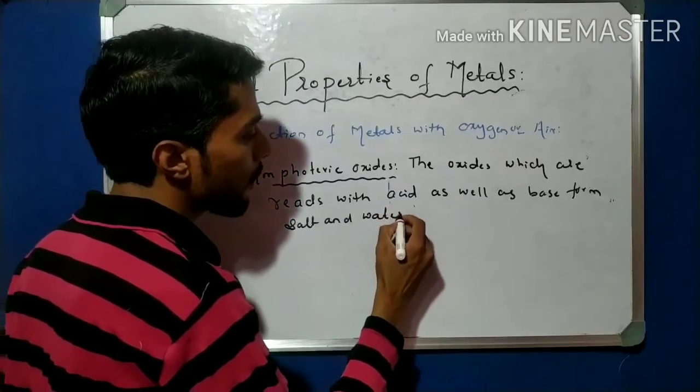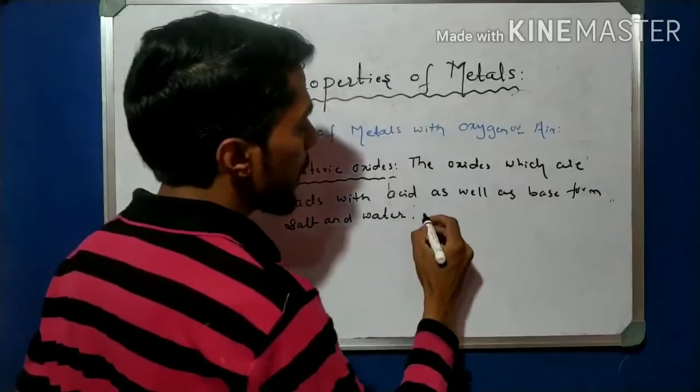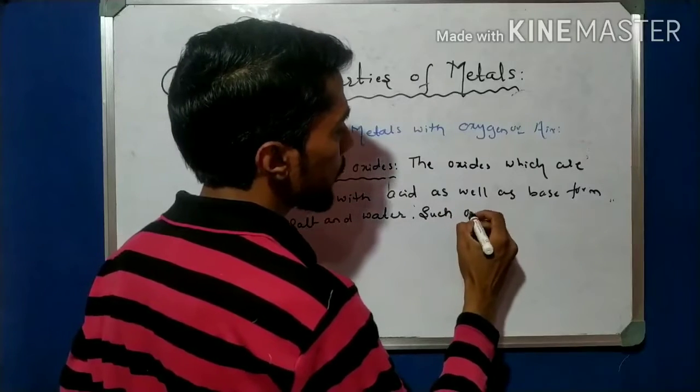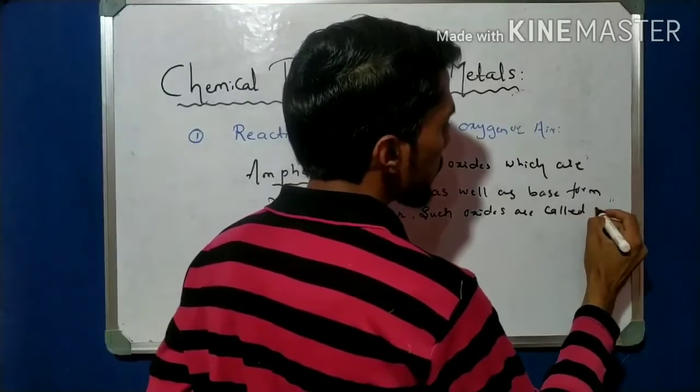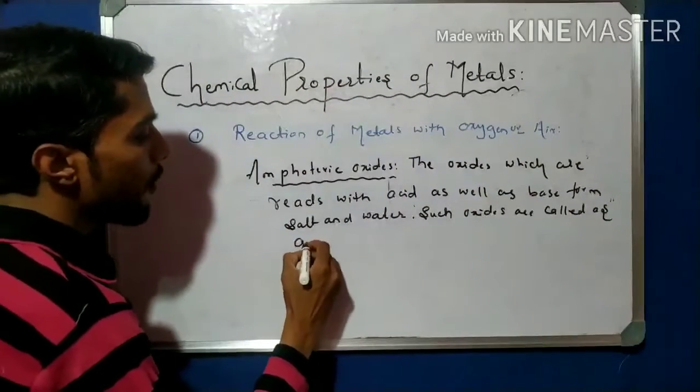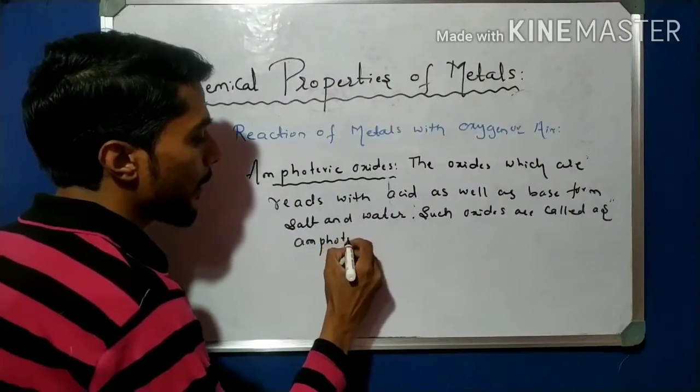Such oxides are called amphoteric oxides.